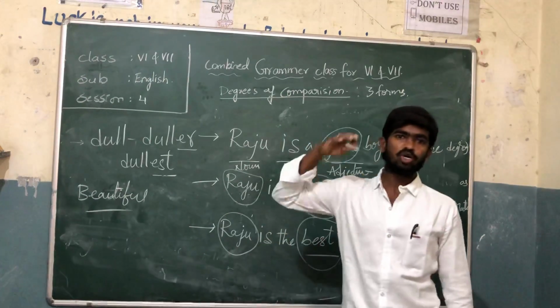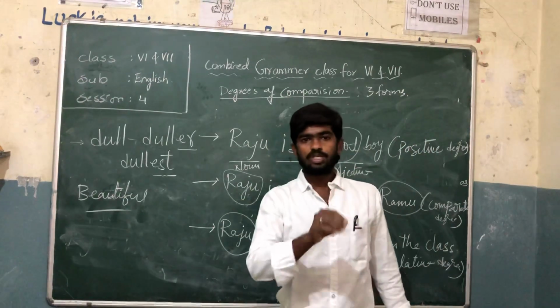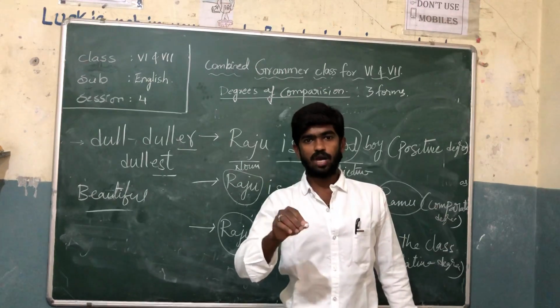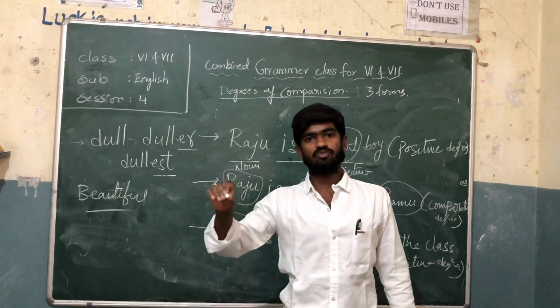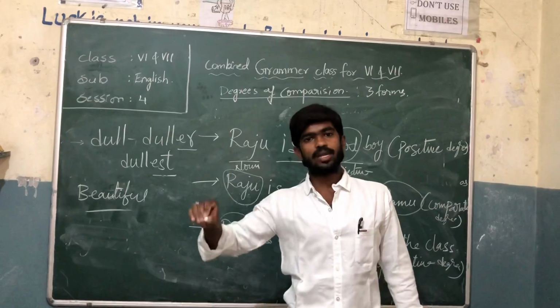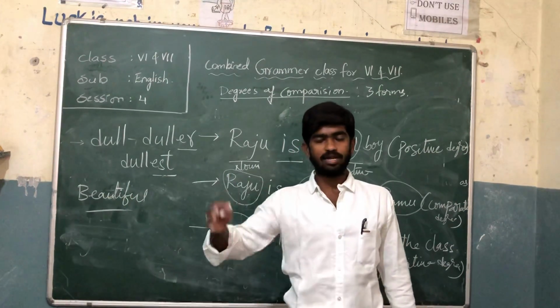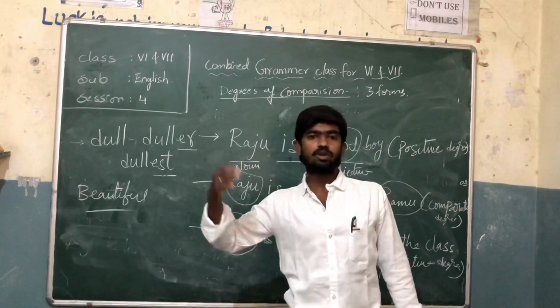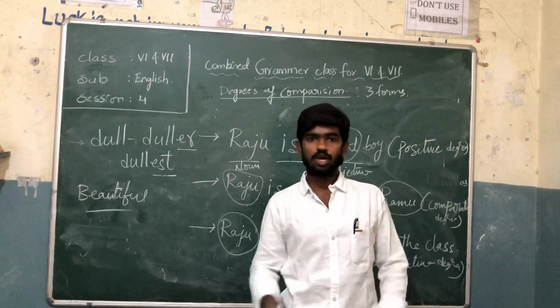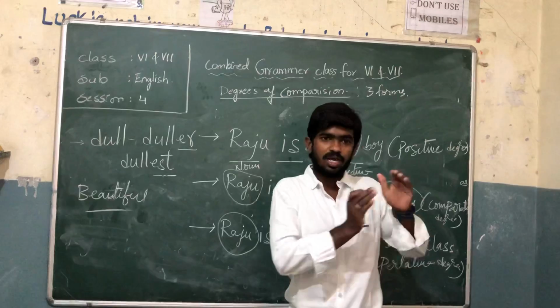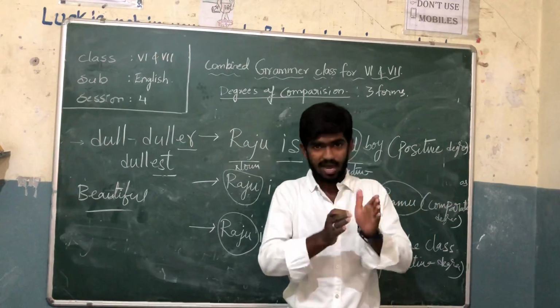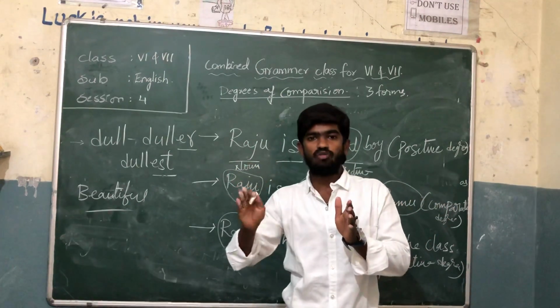But whereas come to the superlative degree, Shahpur is the biggest of Jirimetla and Suraram. So here we are comparing more than two places or cities to one place. Shahpur is the biggest of three.